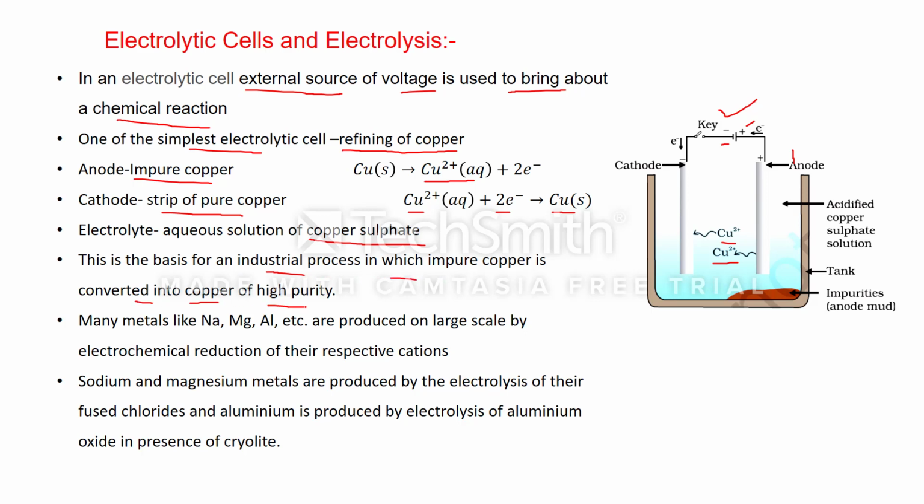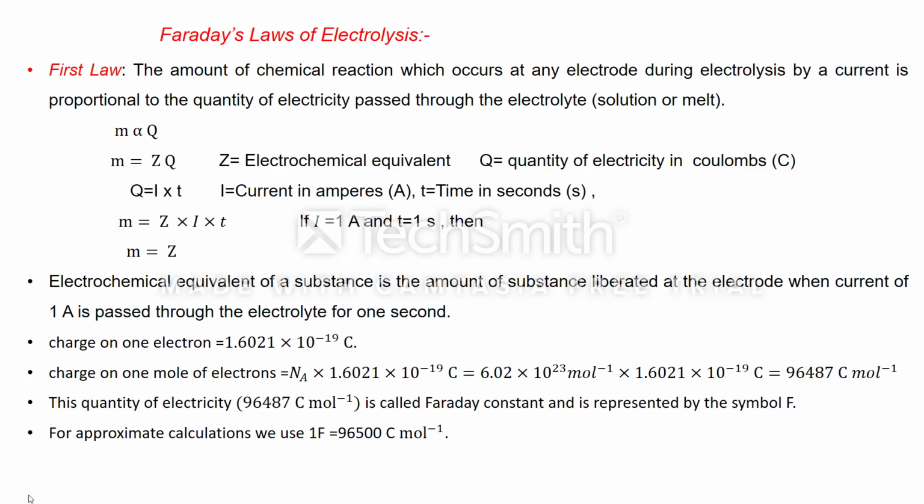In the same way, many metals like sodium, magnesium, aluminium, generally highly electropositive metals, are produced on a large scale by the electrochemical reduction of their respective cations. For example, sodium and magnesium are produced by the electrolysis of their fused chlorides, and aluminium is produced by the electrolysis of aluminium oxide in the presence of cryolite. This is about the electrolytic cell.